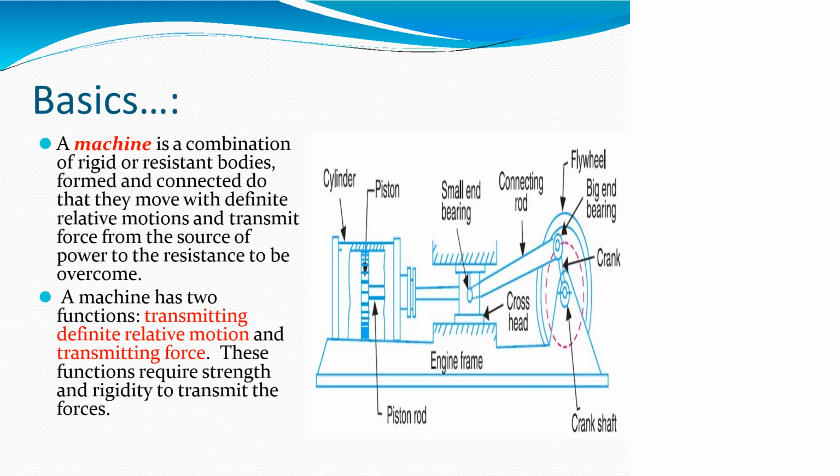So we are going to see a simple mechanism used for developing machines. The figure shows a reciprocating IC engine, which uses a combination of rigid or resistant bodies to form constrained, defined relative motions, transmitting force from the source of power to the resistance to be overcome. Machines have two functions: transmitting the defined relative motions and transmitting force.